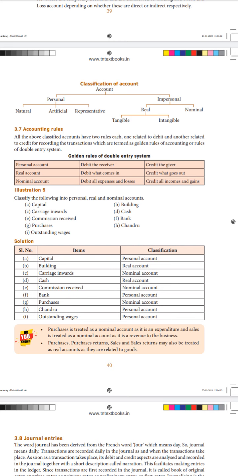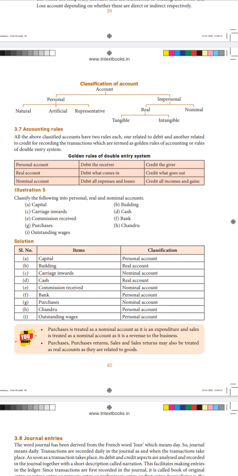Classify the following into personal, real and nominal account. Here, capital. Capital is where a particular person or group of persons invest in the business. In that case, persons are involved, so you have to treat capital as a personal account. So the classification of capital account is personal account.